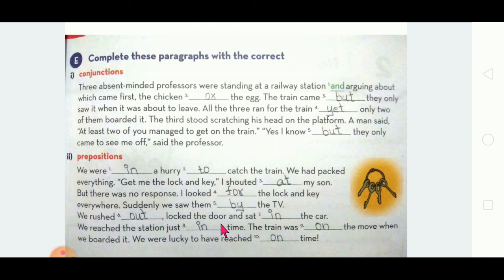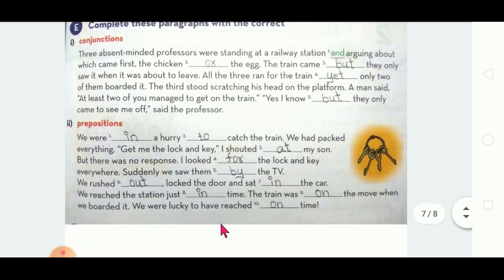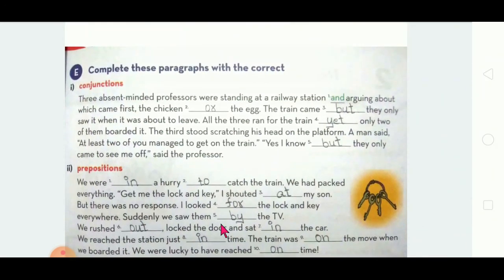So these are the preposition words given here. While practicing only, you can understand. By more explanation, you can't understand. By practicing you have to understand such words, and you have to practice it day by day. That's why I'm saying, have a talk in English. Practice to talk in English.